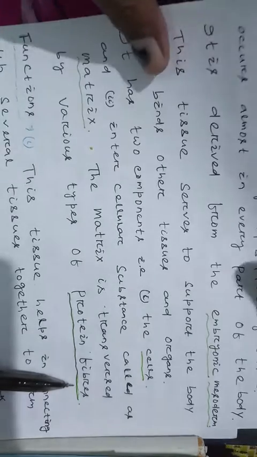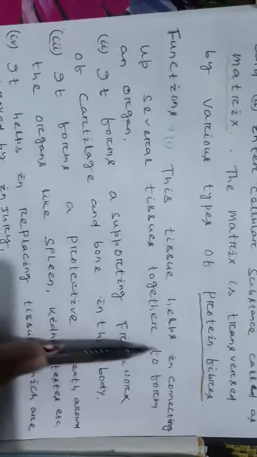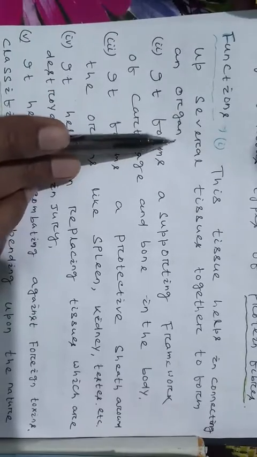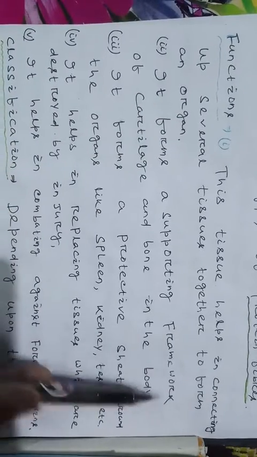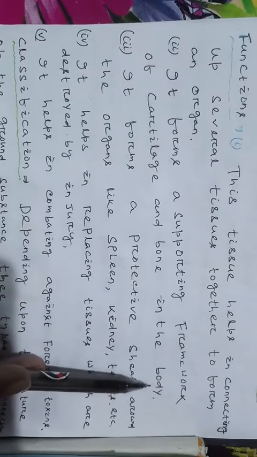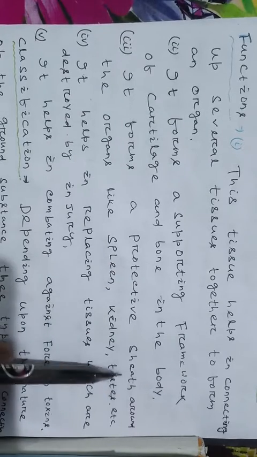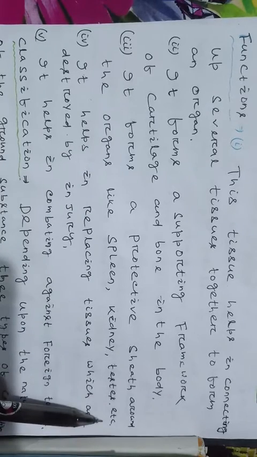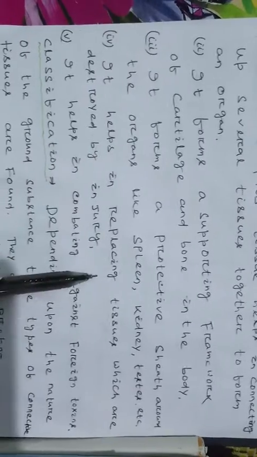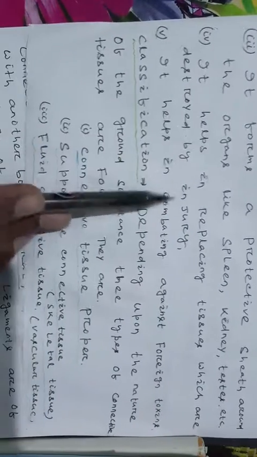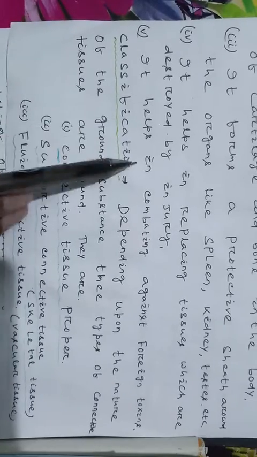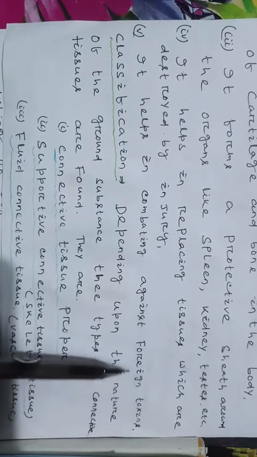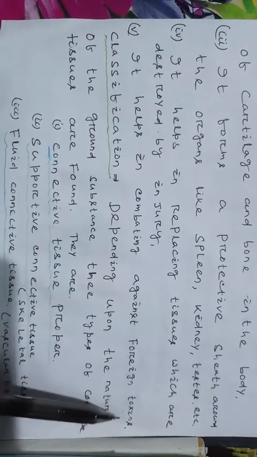Then function of connective tissue. This tissue helps in connecting several tissues together to form an organ. It forms a supporting framework of cartilage and bone in the body. It forms a protective sheath around organs like spleen, kidney, testes, etc. It helps in replacing tissues which are destroyed by injury. It also helps in combating foreign toxins and protects our body from them.